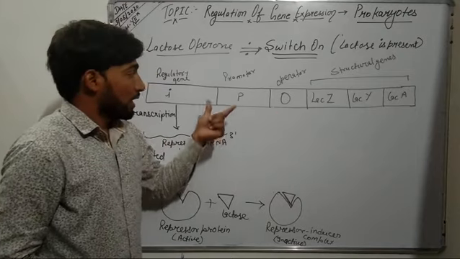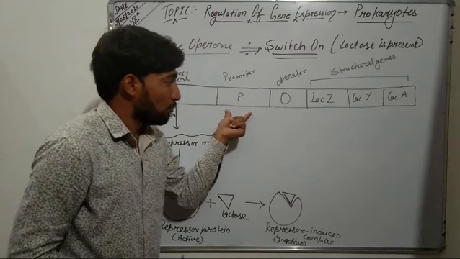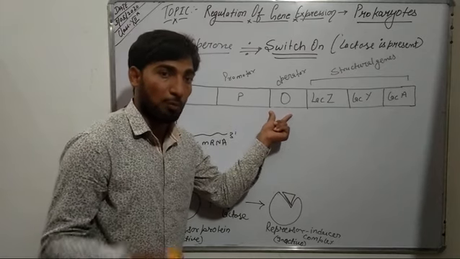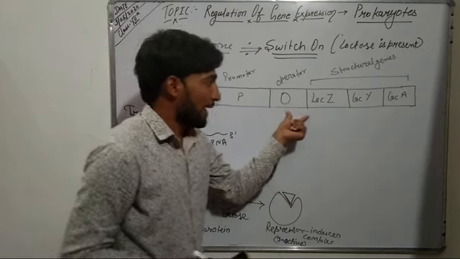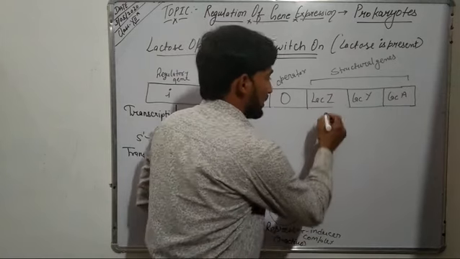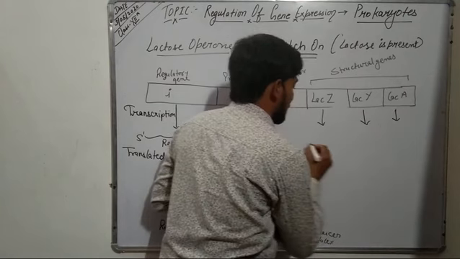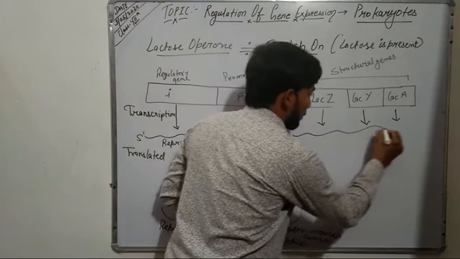Now the RNA polymerase that is bound to the promoter moves over the operator because the operator is in switch on mode, and it transcribes the three structural genes. So when these three structural genes get transcribed, they result in the synthesis of a polycistronic mRNA.